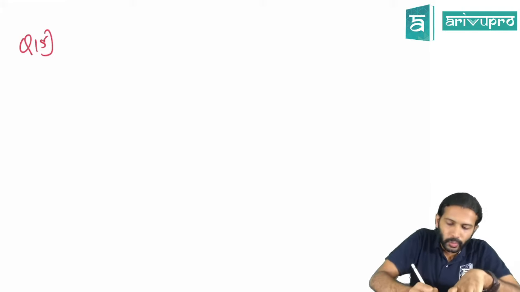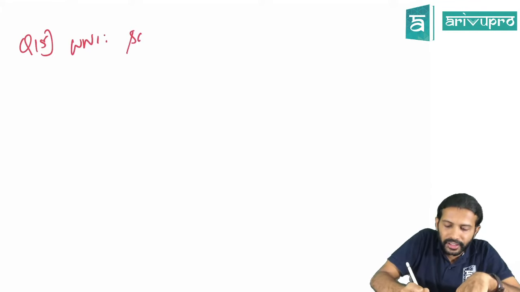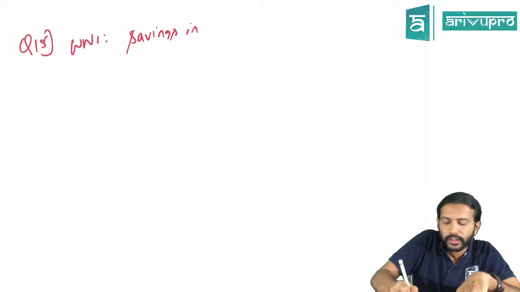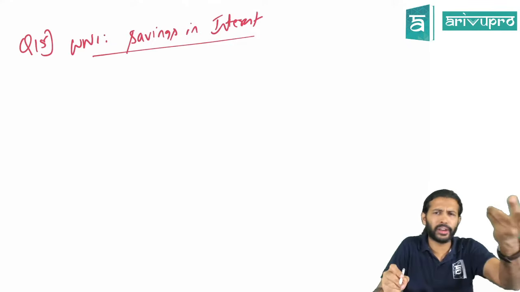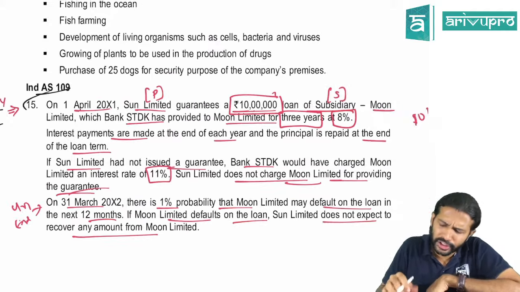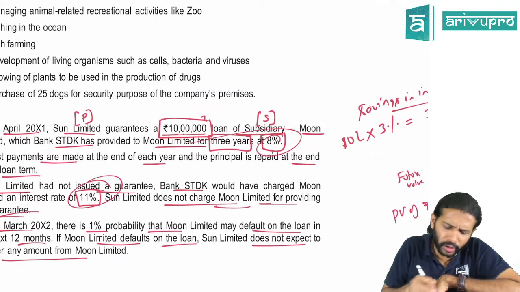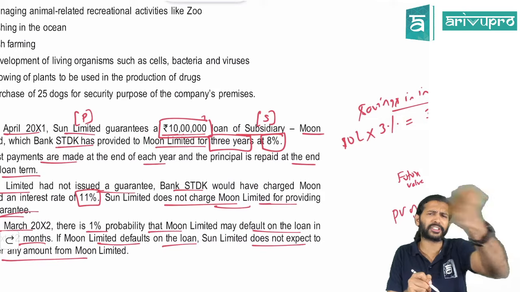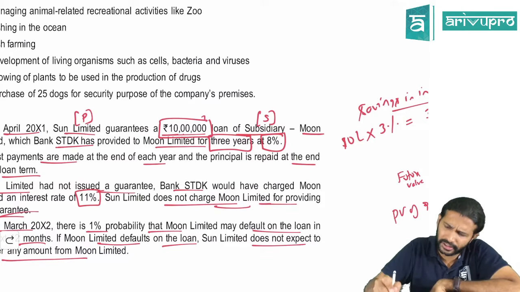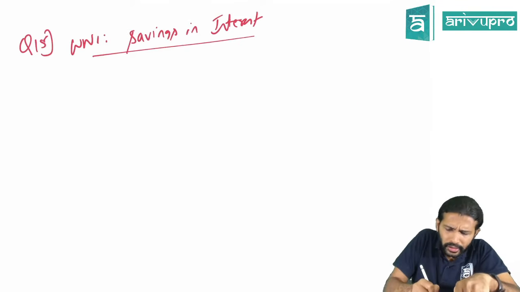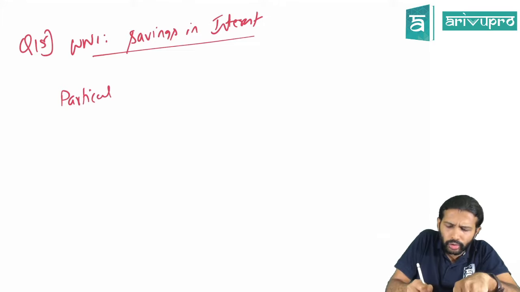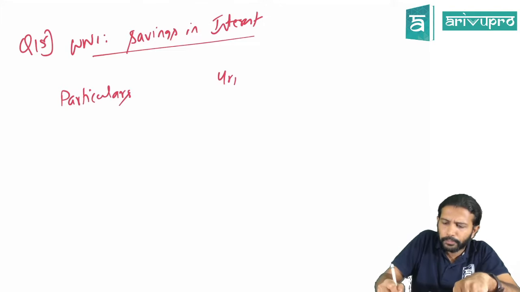First working note I will put is the savings in interest. You can put it in one line, we have already calculated, because instead of 11% loan, you got it at 8% loan. So 3% is a saving in interest every year. If you want, you can show it in a little more detail: year 1, year 2, year 3.